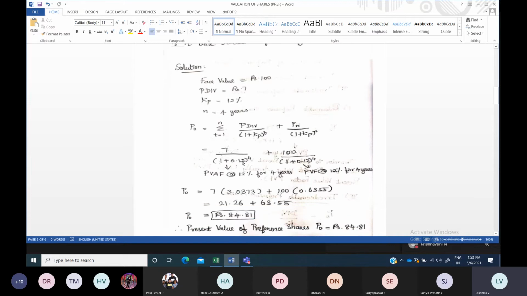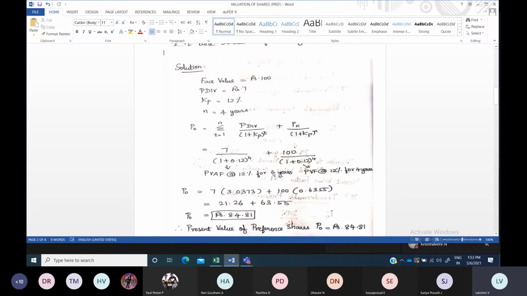Instead of calculating for each and every year, since you are going to receive the dividend for all 4 years, you are going to refer to the annuity factor table. Instead of calculating manually, you go to the present value factor ordinary annuity table. There 12% is your Kp and n is 4 years.